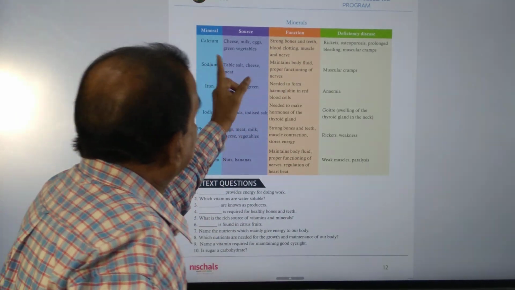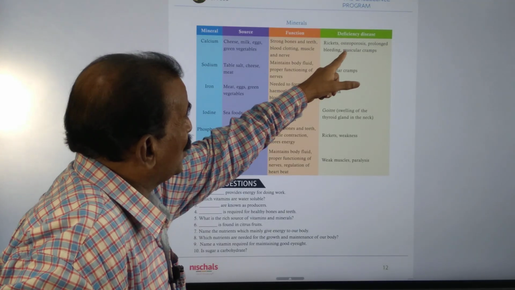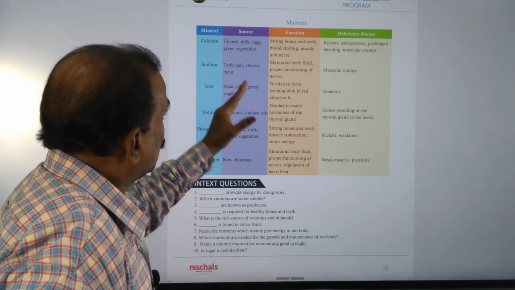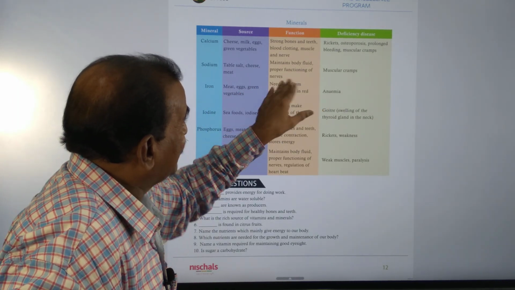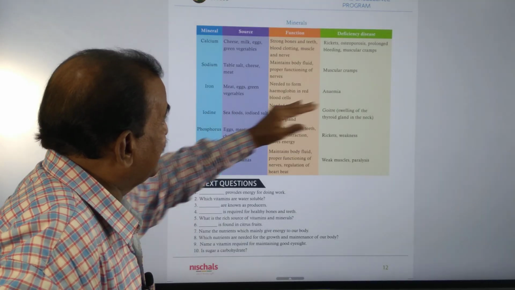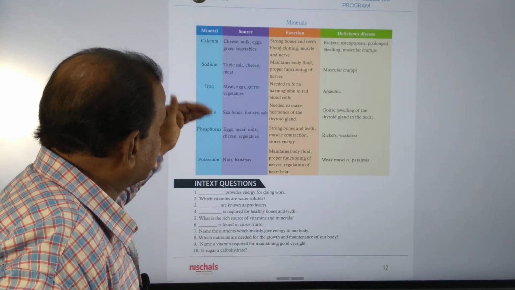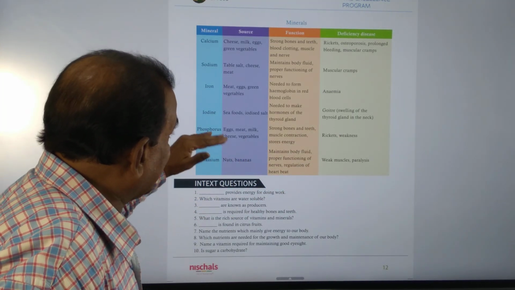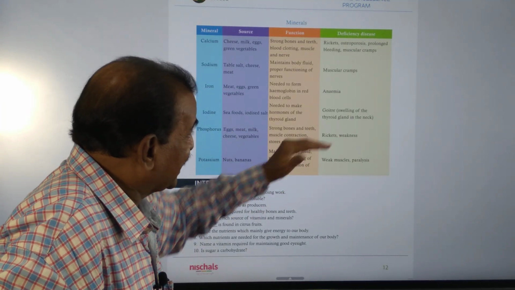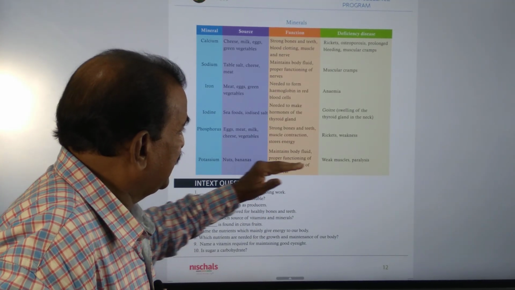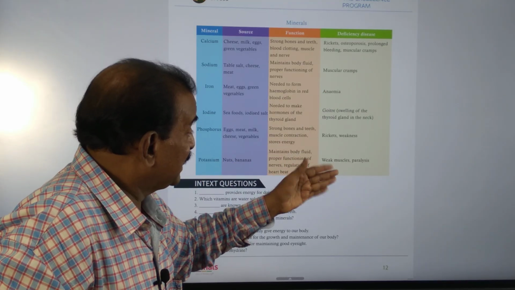Deficiency of calcium causes rickets, osteoporosis, prolonged bleeding and also muscular cramps. Sodium is required, and in its absence we get muscular cramps. In the absence of iron we get anemia. In the absence of iodine we get goiter and also thyroid gland problems. Phosphorus is required, and when it is absent we get rickets and also weakness. And we require potassium, which prevents many diseases.